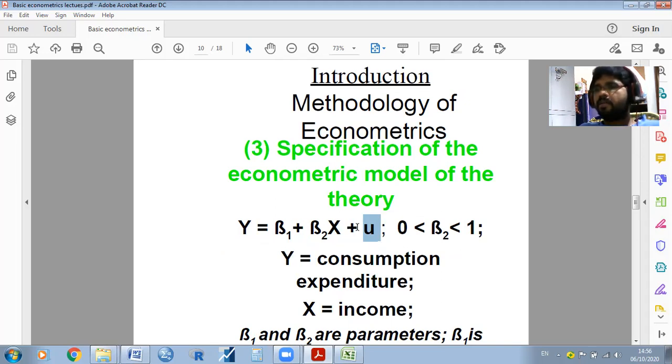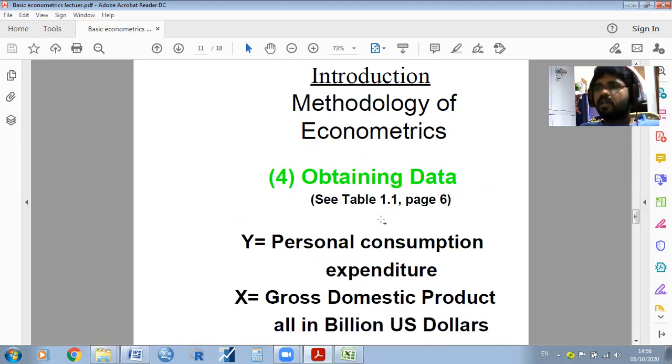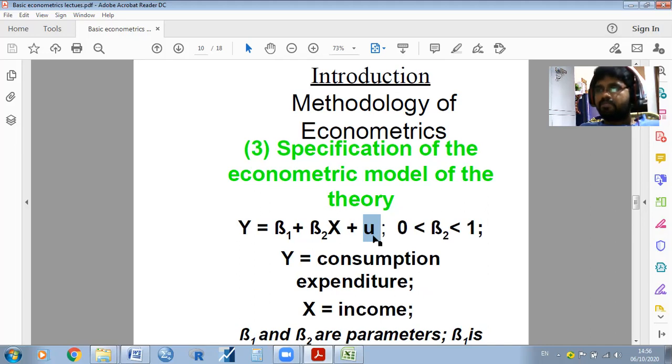Is it clear? y is consumption, beta 1 and beta 2 are coefficients, beta 1 is the intercept, beta 2 is the slope, x is the independent variable, and u is the error term. It is also called the random term, stochastic term, or random error. It has different names.